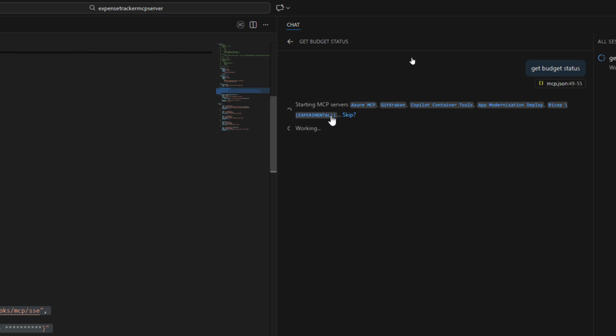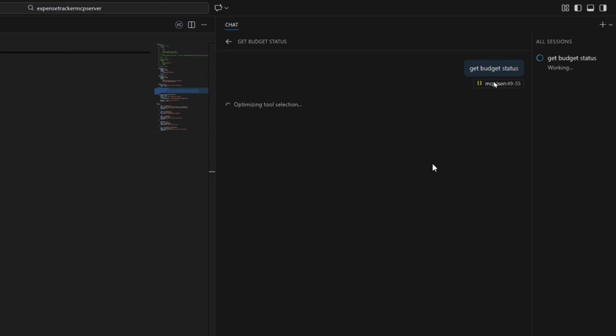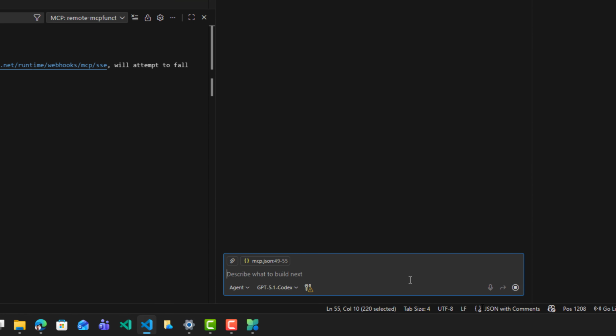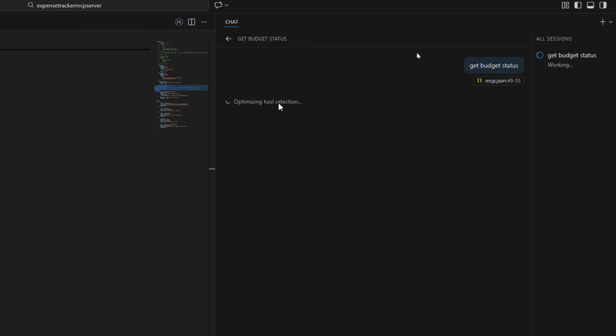As you can see here, activating, starting MCP server. All right. And right now, the Copilot will try to work with the right MCP server extension. So optimizing tool selection. Let me zoom out.